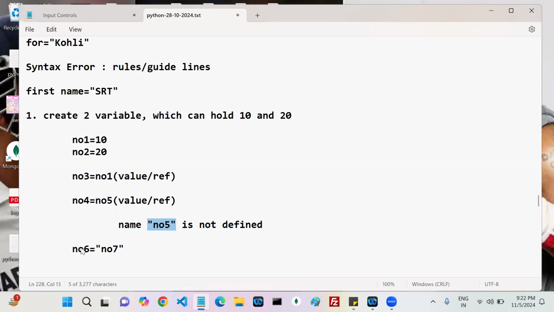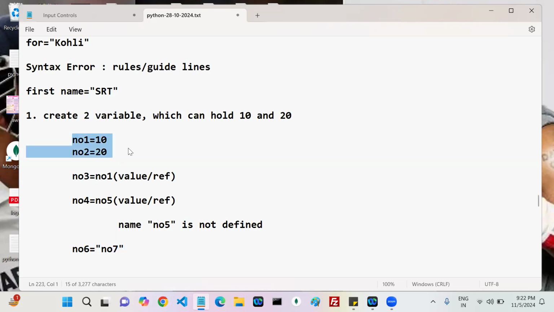Okay, next. This statement. That is a variable name. Valid. Number 6 is a variable. What about number 7? Is it a value or reference? Valid. Variable value, a string. Internally number 7 is there, but outside it's a string, like a value. So my number 6 value is what? Is this a string or not?